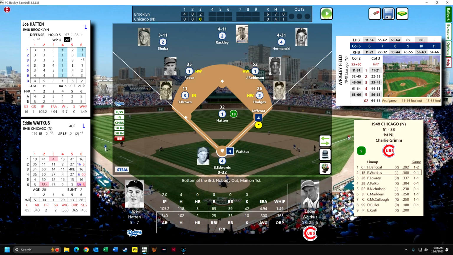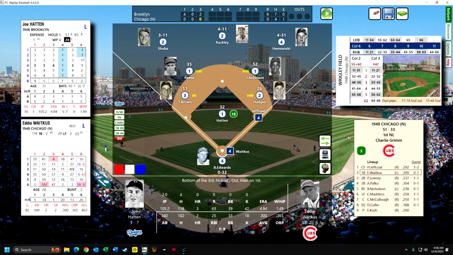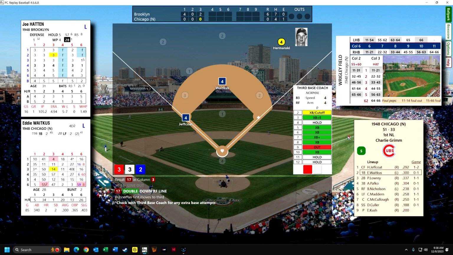Now he might steal. That asterisk with the yellow in the yellow circle means that if he can get a good jump, he'll try to steal. But Hatton is really good at holding runners on. Edwards has a great arm as the catcher, so he's not going to run. This could be a double down the right field line. Waitkus really hooked it right down the line.